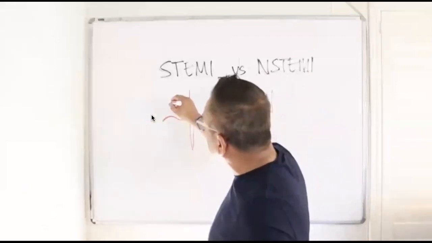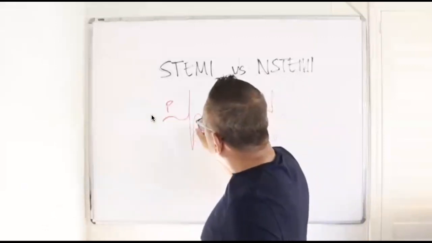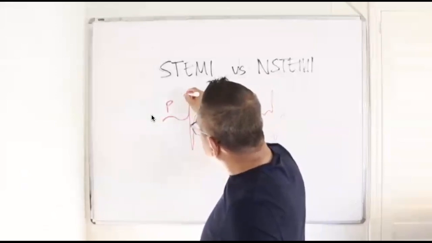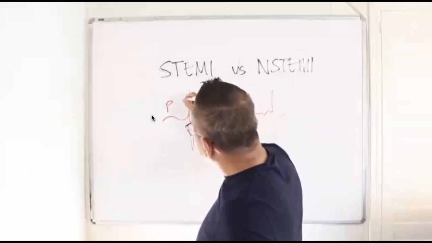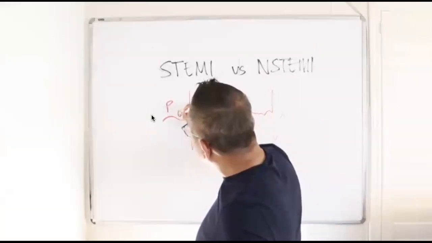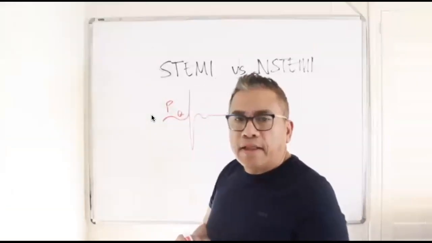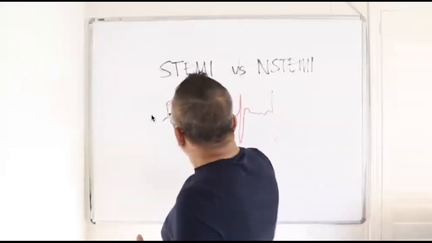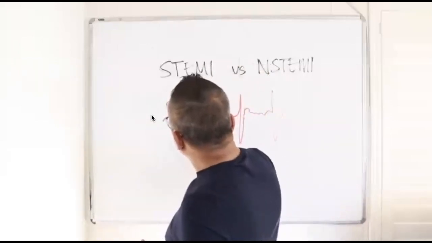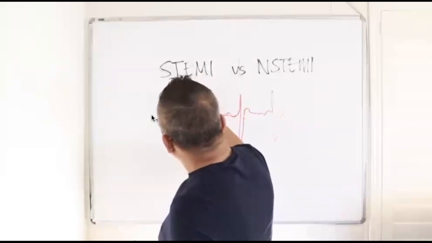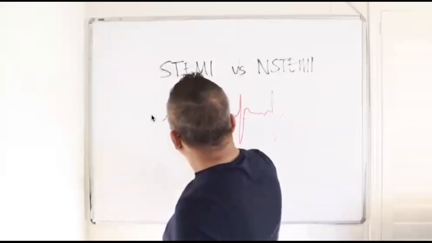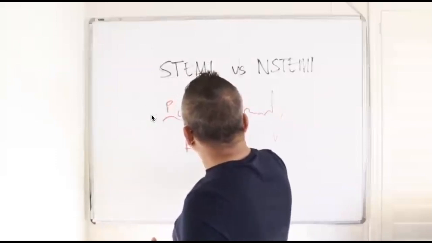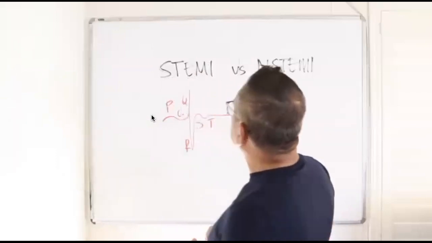I think this one is P. This is Q. Let me just make sure that I'm giving you guys the right information. I think this is R, Q, R, S, T, something like that.